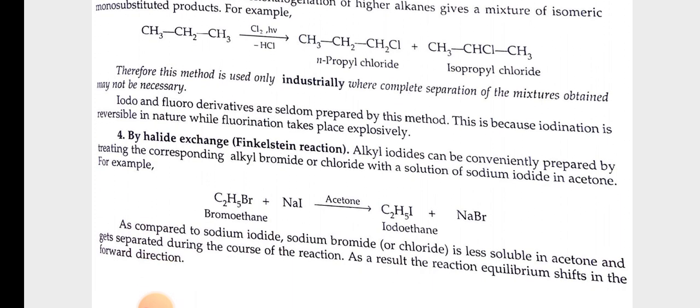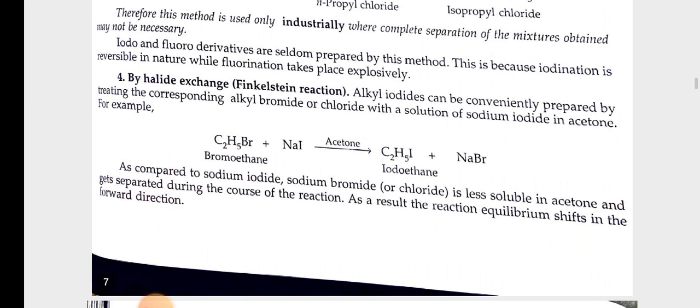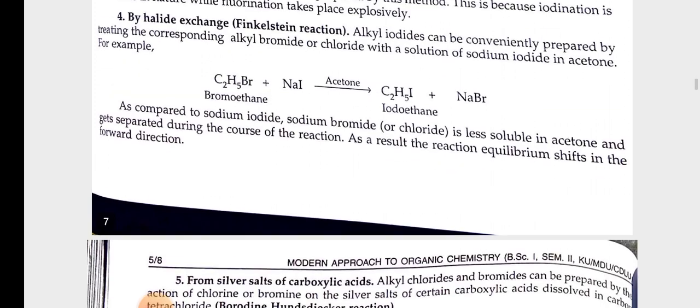Fourth, halide exchange or Finkelstein reaction. Alkyl iodides can be conveniently prepared by treating the corresponding alkyl bromide or chloride with a solution of sodium iodide in acetone. For example, bromoethane plus NaI in presence of acetone gives iodoethane plus NaBr. As compared to sodium iodide, sodium bromide is less soluble in acetone and gets separated during the course of the reaction. As a result, the reaction equilibrium shifts in the forward direction.